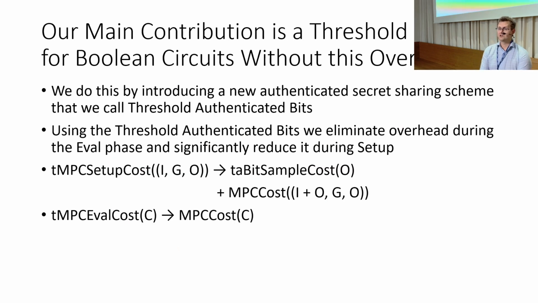Our main contribution is a threshold scheme for Boolean circuits that is without this overhead. Our core idea is introducing a new authenticated secret sharing scheme that we call threshold authenticated bits. Using these threshold authenticated bits, we completely eliminate the overhead during evaluation and significantly reduce it during setup. As you can see, the setup overhead is simply the cost of generating the O threshold authenticated bits, and an additional O input wires to the circuit in FMPC. Evaluation is exactly the same cost as the baseline MPC cost.